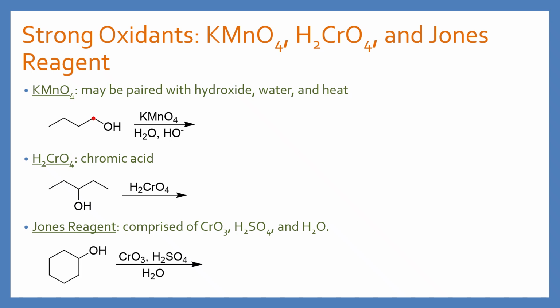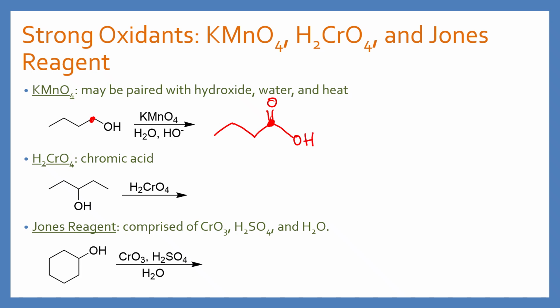This one's primary. And according to our chart, a primary alcohol, when reacted with a strong oxidant, is going to make a carboxylic acid. So this is the carbon that this reaction is going to occur on, and I'm going to draw a carboxylic acid on here.